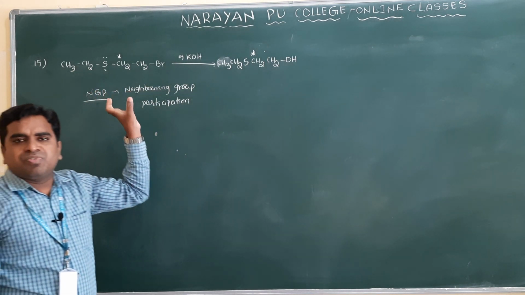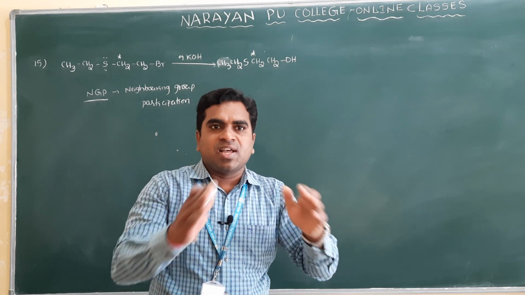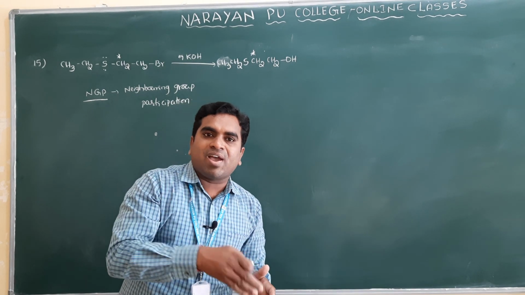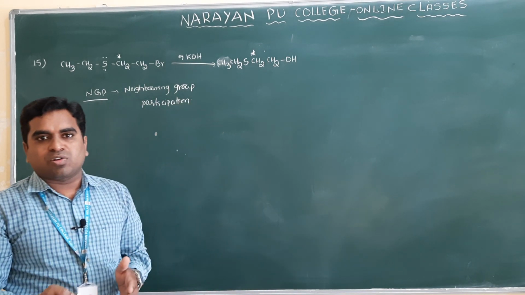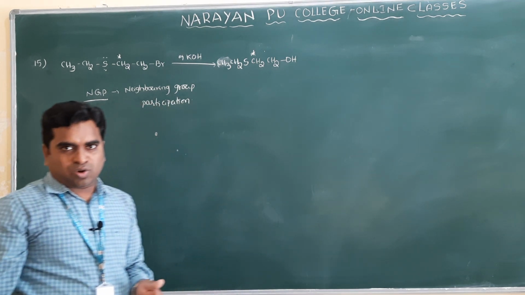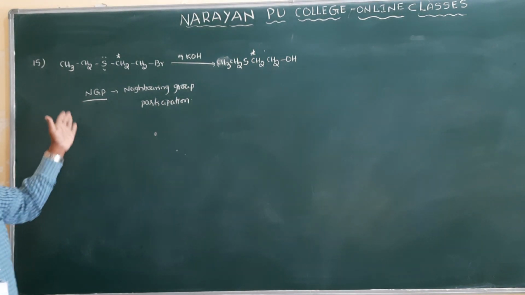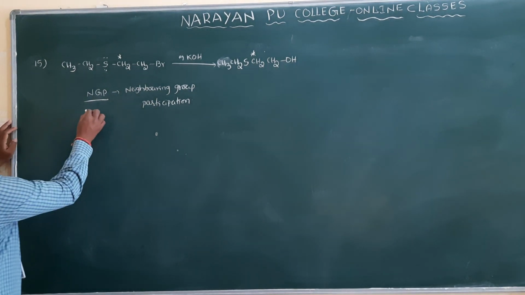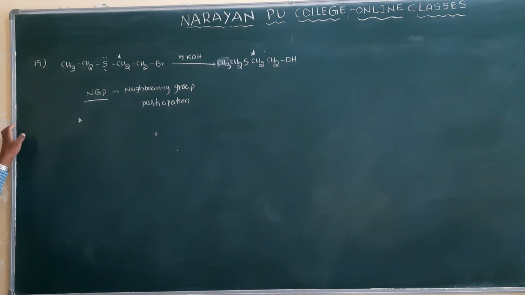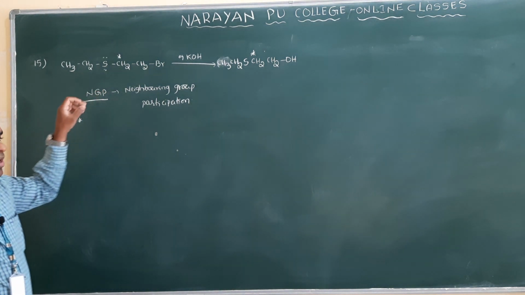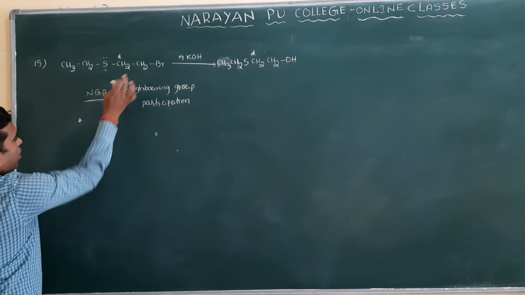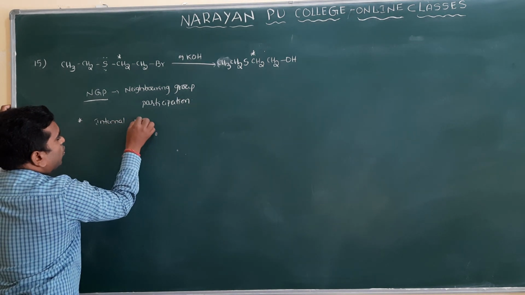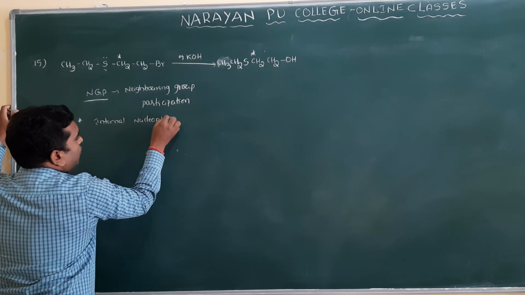Which compounds will show neighboring group participation? The compound should have one leaving group, and also there should be an internal nucleophile like sulfur, and sometimes oxygen, which has a lone pair of electrons. Nitrogen is also sometimes involved in neighboring group participation. Clear? And that is very important. To observe neighboring group participation, an internal nucleophile should be present in the molecule.